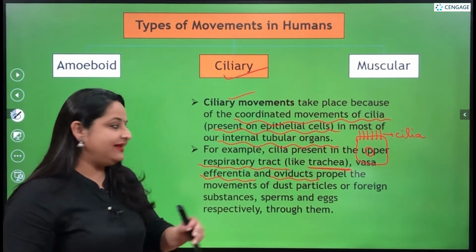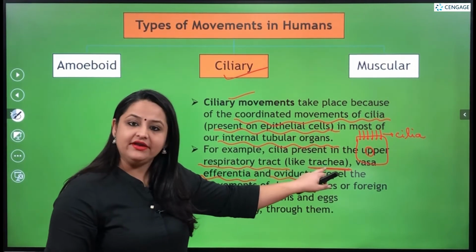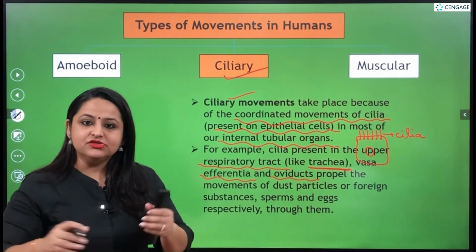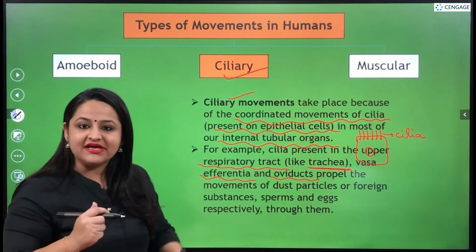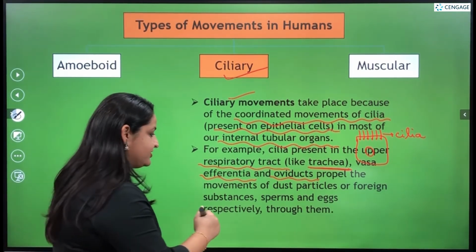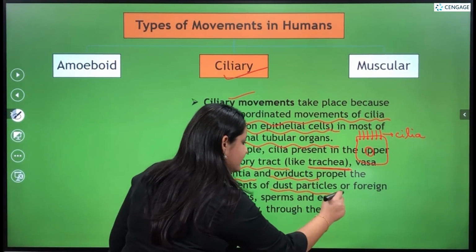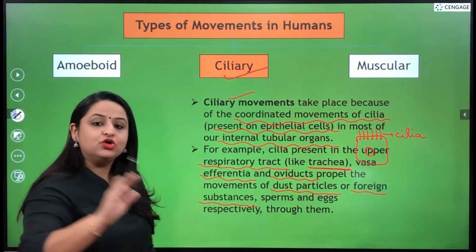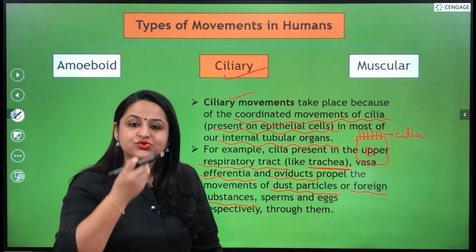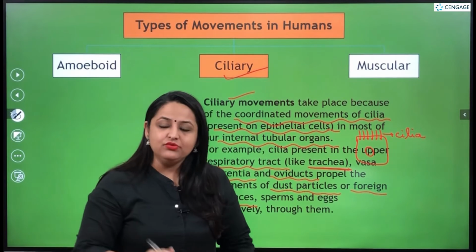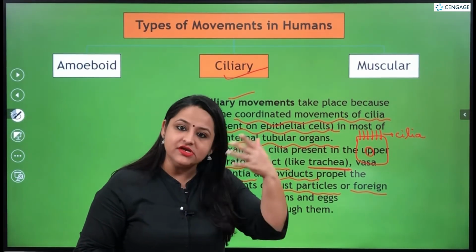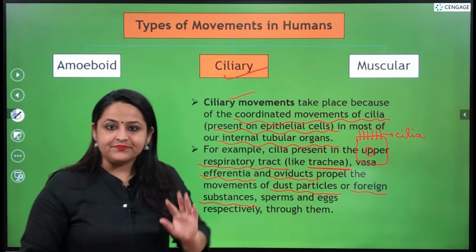And in this way, like in the trachea, in the respiratory tract, it facilitates the movement of the dust particles or the mucus-laden substances in one particular direction. That is, the movement of the dust particles or the foreign substances as well as mucus towards the upper direction, so that it can be spit out of the mouth or swallowed into the esophagus for removal from the body.